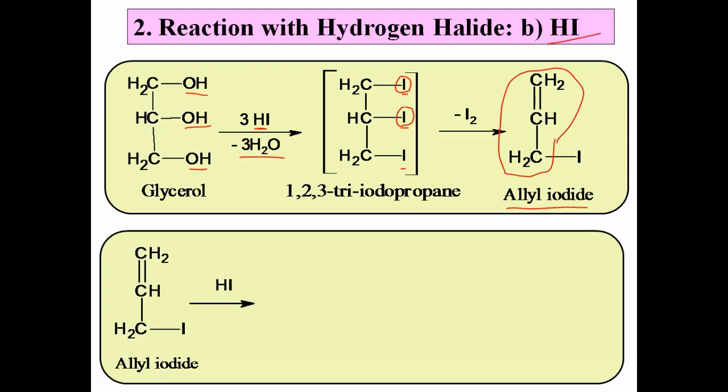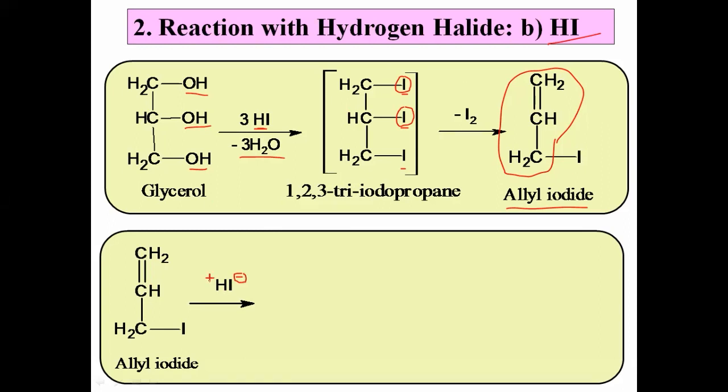In allyl iodide, there is a C double bond C, and therefore this HI adds across the C double bond C. या HI ची addition या C double bond C ला होते. Hydrogen adds to one carbon, iodine adds to another carbon, but this addition takes place according to Markovnikov's rule.